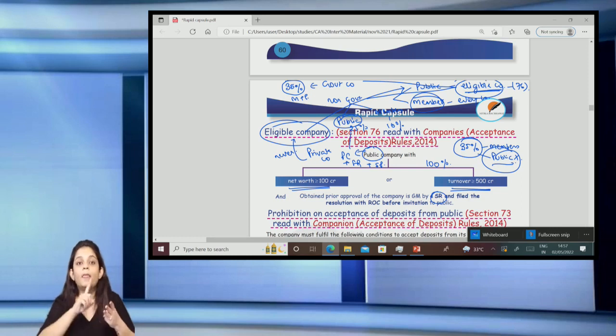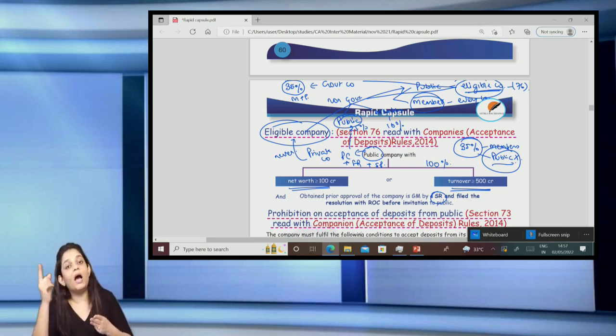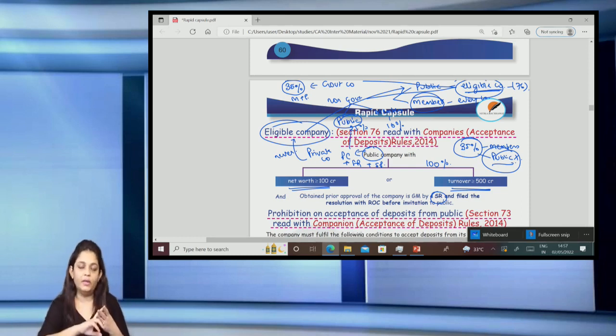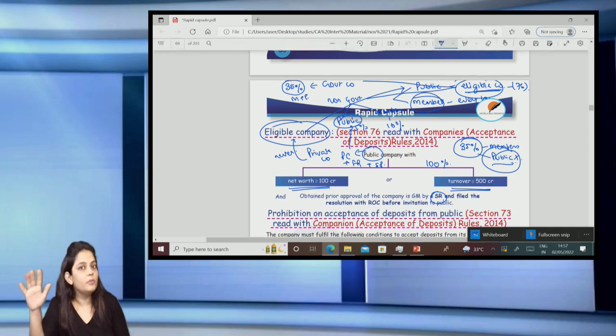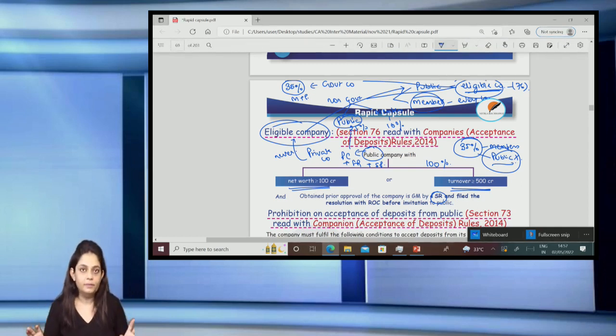If it is any other company, that is any public company which is not an eligible company, in that case 35% from the members, nothing from the public. Private company, nothing from the public, from the members up to 100%. I hope it's clear to everyone.